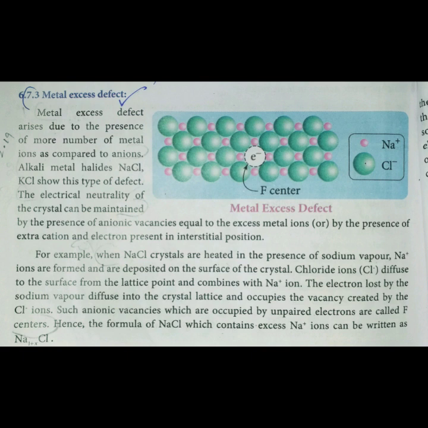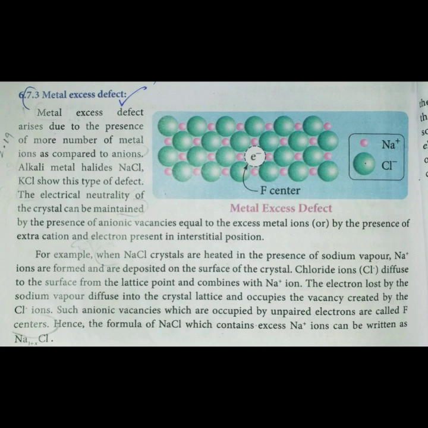it is a salt which is heated in the presence of sodium vapor. That means when we heat the sodium chloride crystal in the presence of sodium vapor, which we know is yellow in color, while sodium chloride salt is white in color. After heating, the Na plus ions are formed and deposited on the surface of the crystal, and the color changes from white to yellow.